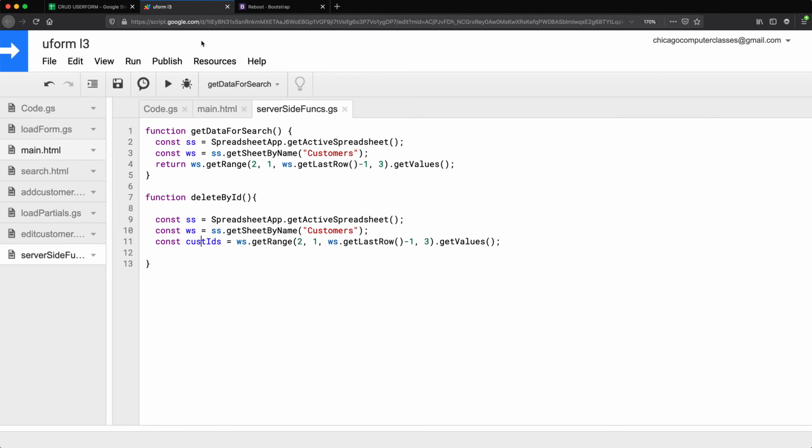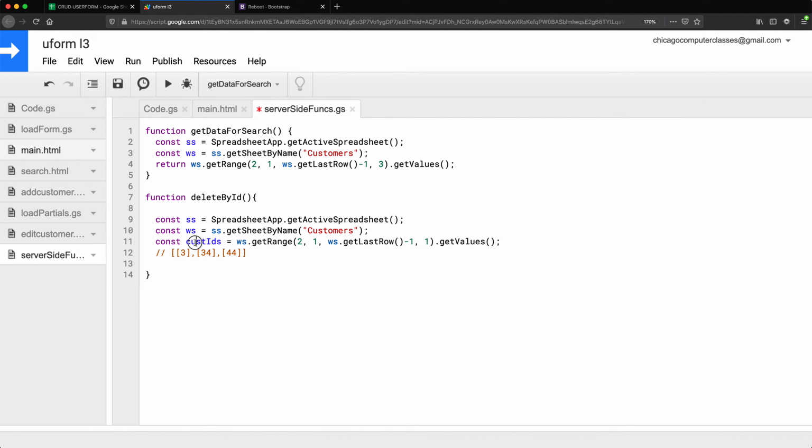So let's do that. I'm going to go here, and again, this will just be the same, only this one will be just one column instead of three columns. Now this is going to return an array of arrays, which will look like this. I want to be able to search in this using indexOf, and indexOf only works with a single dimensional array. So we have this array of arrays that's not going to work.